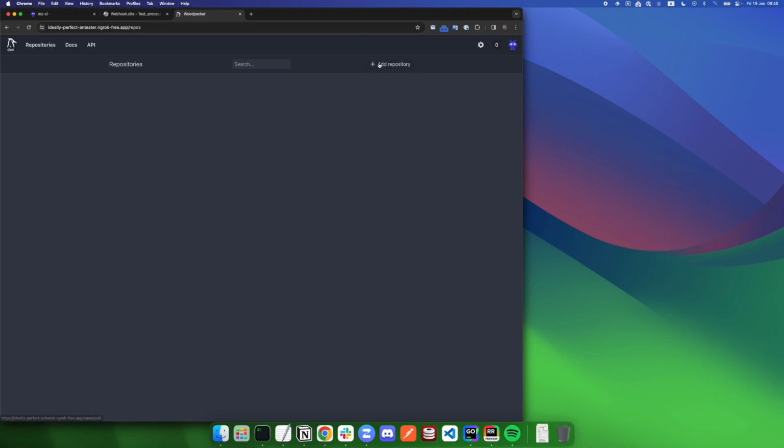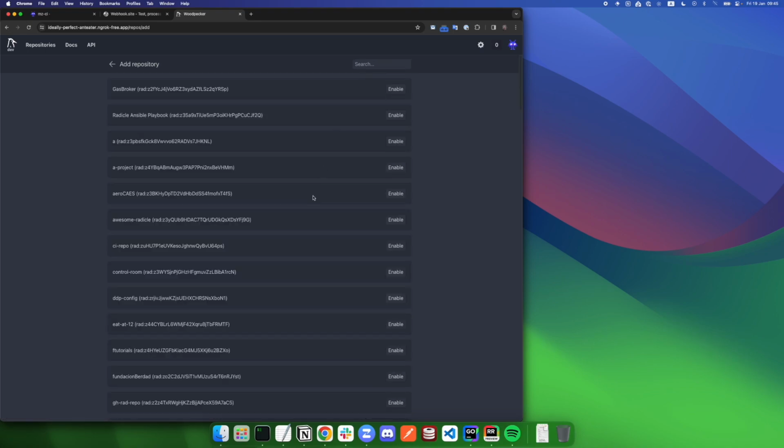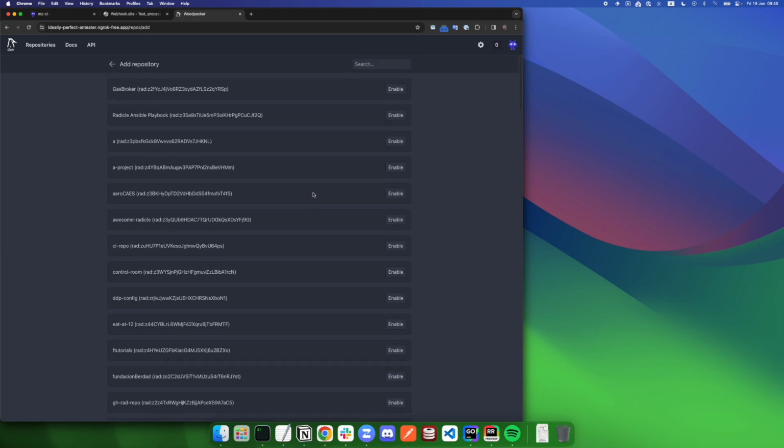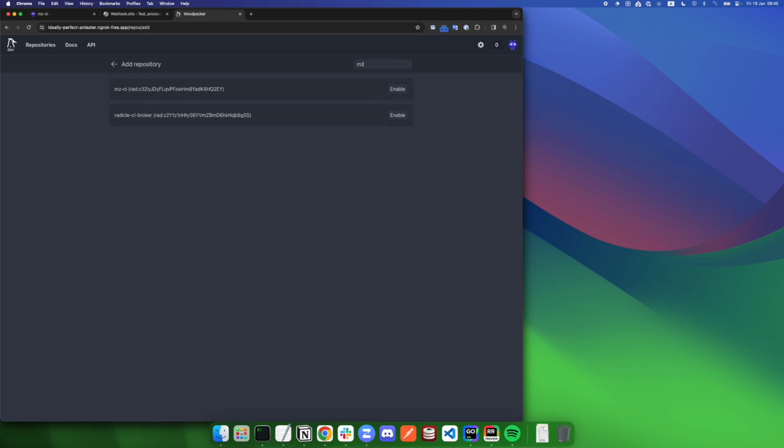We can browse through the node's repositories and enable a repository from the available ones we can see here. We now should enable a specific repository that we would like to run workflows from.